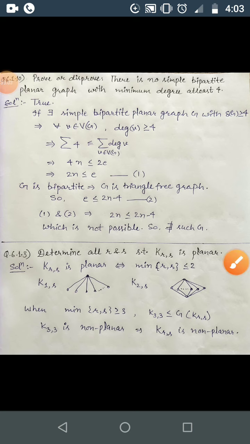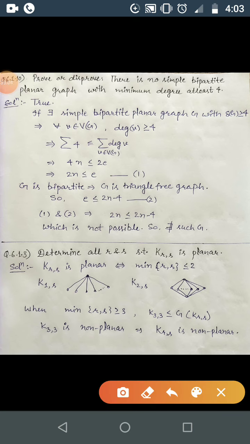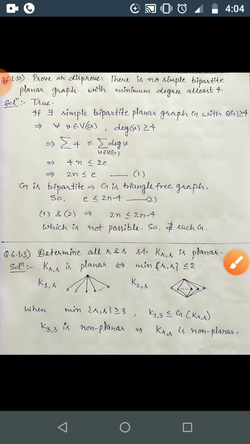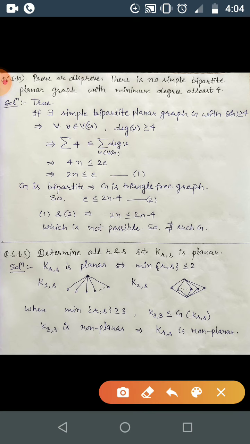Question number 10. Prove or disprove: there is no simple bipartite planar graph with minimum degree at least 4. That is, there is no simple bipartite planar graph with minimum degree at least 4. So this is true actually. And how to prove it? Again, I am proving it by contradiction.